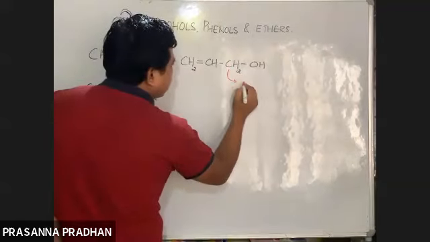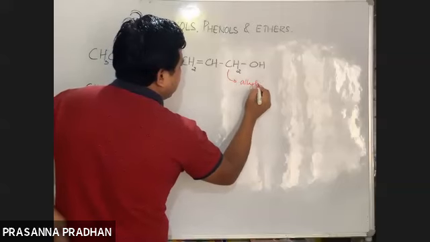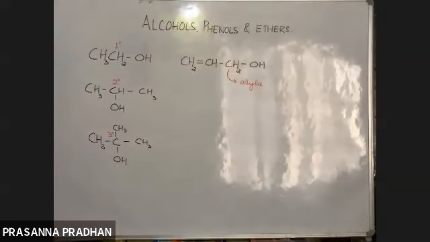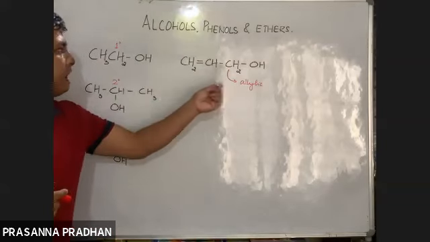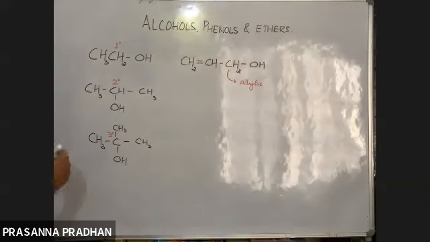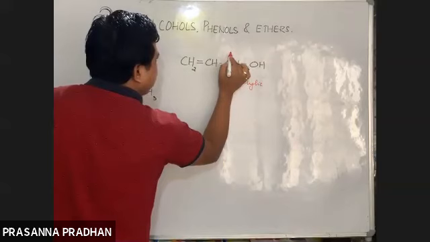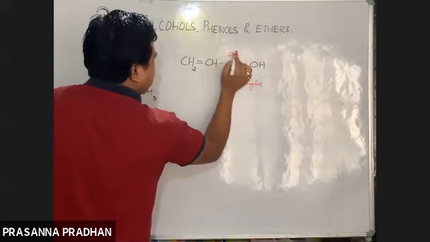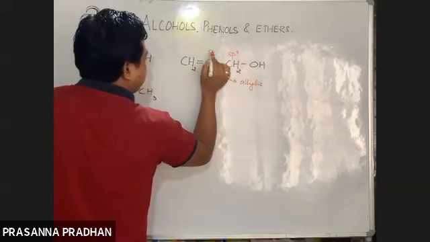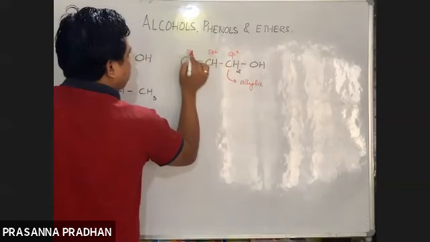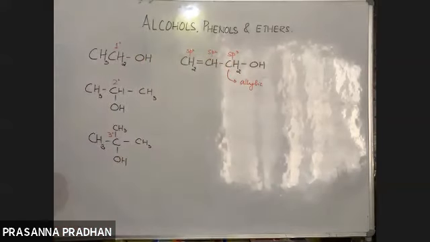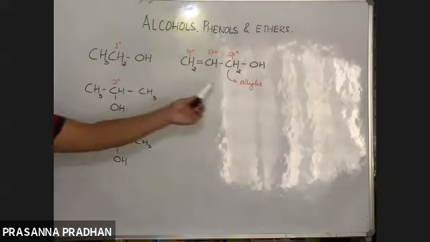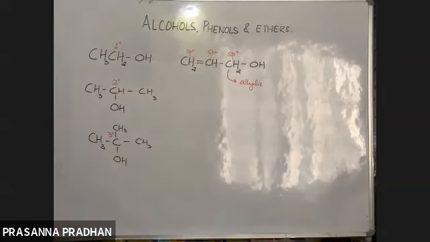So if an OH group is attached to an allylic carbon atom, it comes under the category of allyl alcohol.